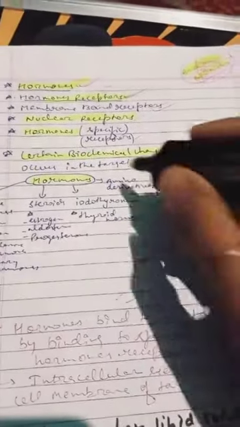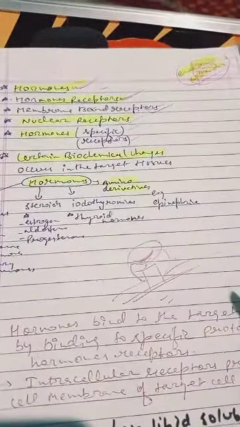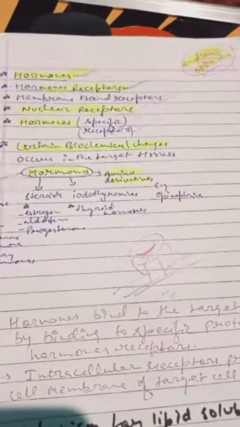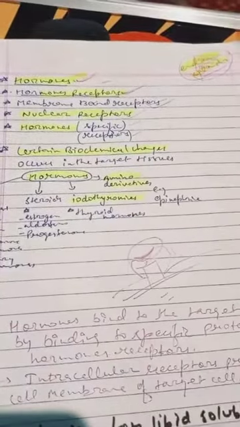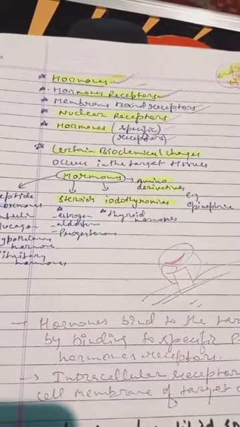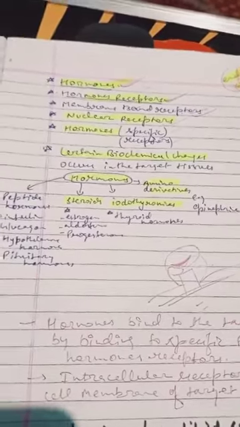First are amino derivatives. So amino derivatives, for example, are epinephrine, norepinephrine, acetylcholine, and iodothyronines, that are thyroid hormones. Second is steroids: estrogen, aldosterone, progesterone. These all are steroid hormones.